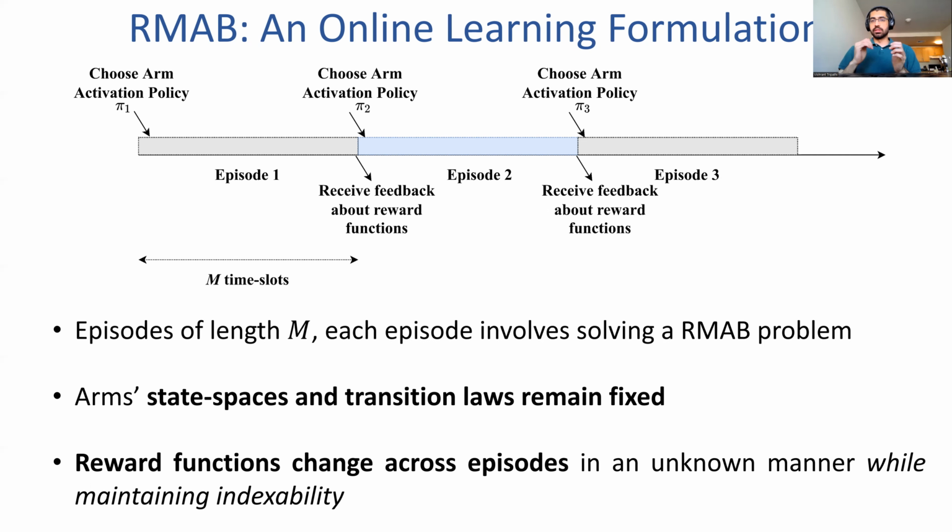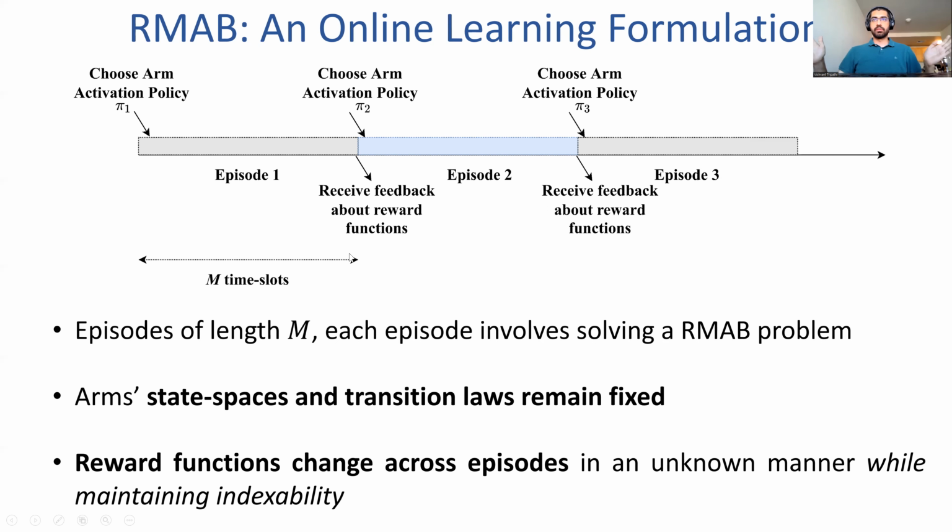The first thing the designer does is choose an arm activation policy, after which a restless multi-arm bandit problem is revealed to him, and then the episode runs. Once the episode ends, the designer chooses a new arm activation policy, and then another restless multi-arm bandit problem is revealed to him, and this process continues.